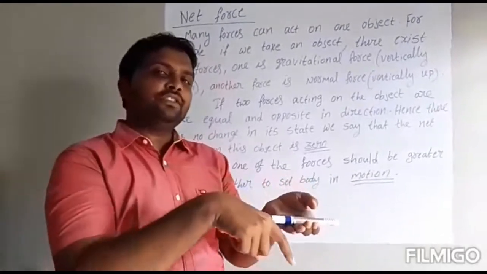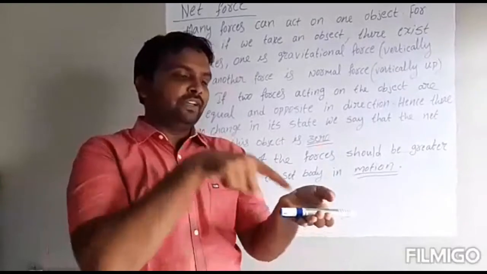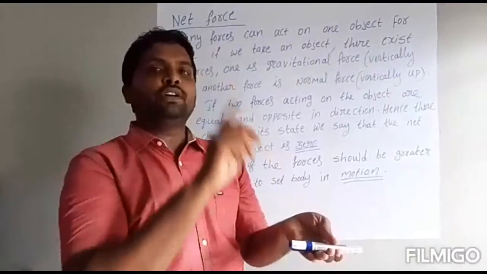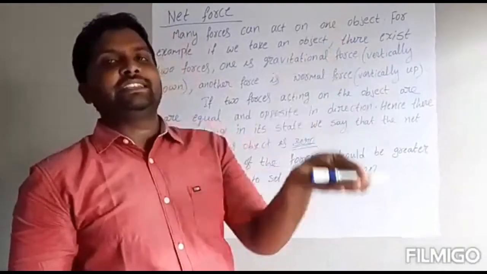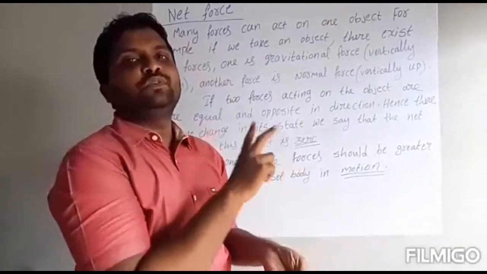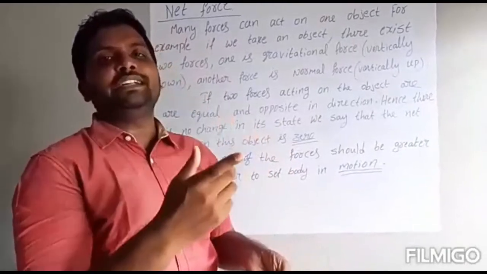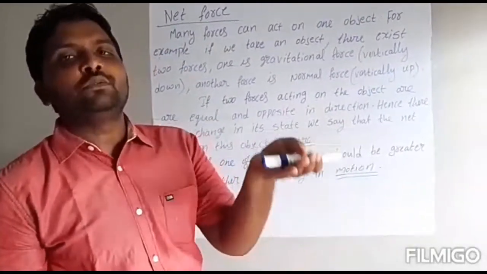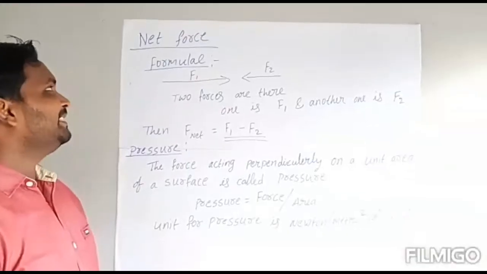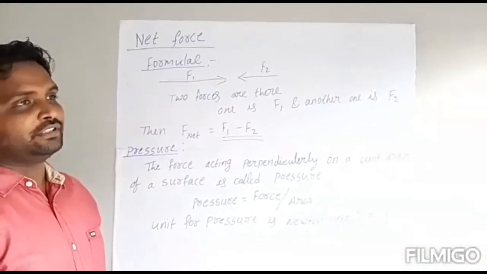If the gravitational force is more, then it will move in the downward direction. If the normal force is more, then it will move in the upward direction. So the body is in motion. When any one of these forces is greater, the body will be in motion. That is called net force. Now let's see the formula of net force.